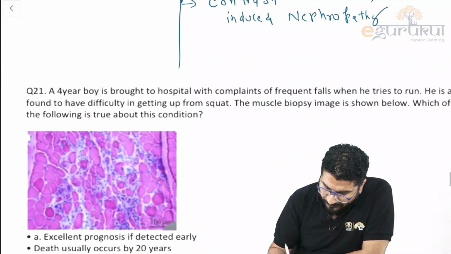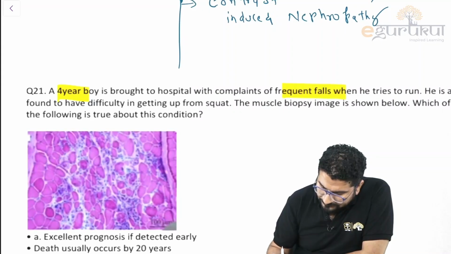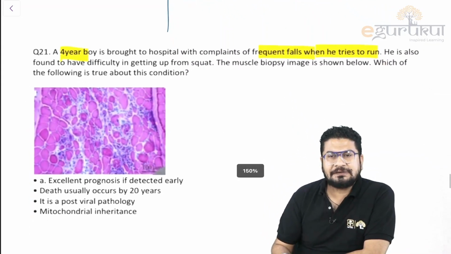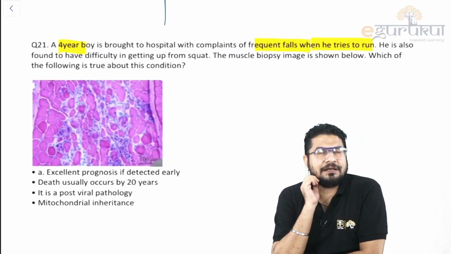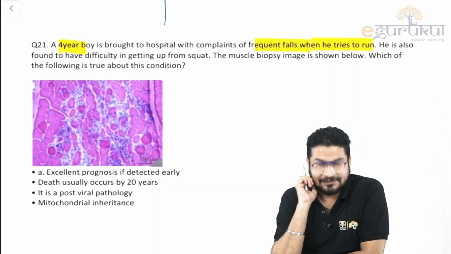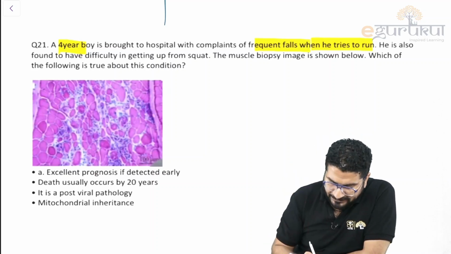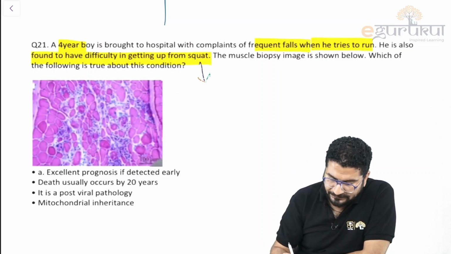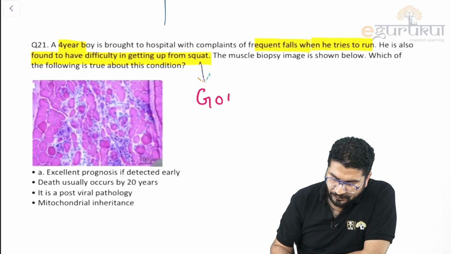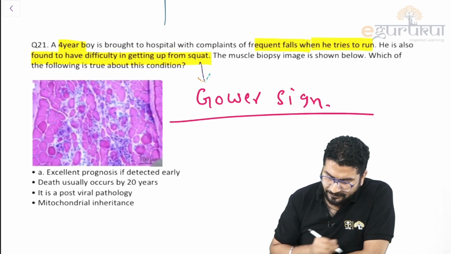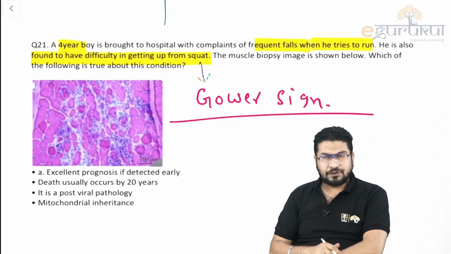Okay, a 4-year-old boy has frequent falls when he tries to run. Just by seeing the term frequent falls, don't make the answer Parkinson. It's a kid, right? It is not PSP or Parkinson. He is also having difficulty getting up from a squatting position. Now you are getting close to the diagnosis. Yes, you are thinking of the Gower sign. Muscle biopsy is given. Which of the following is true? So Gower sign is positive.